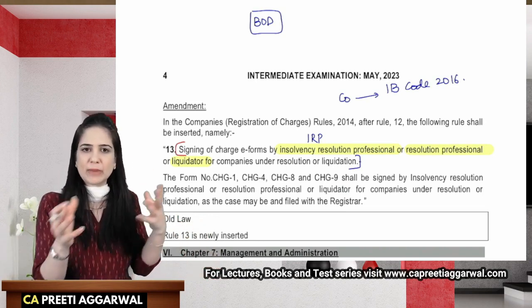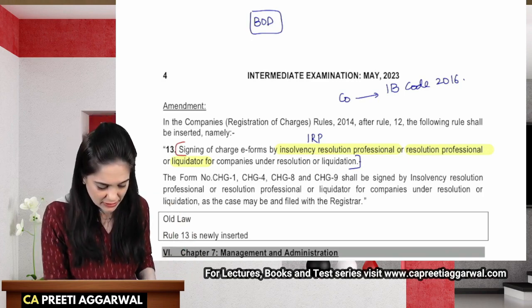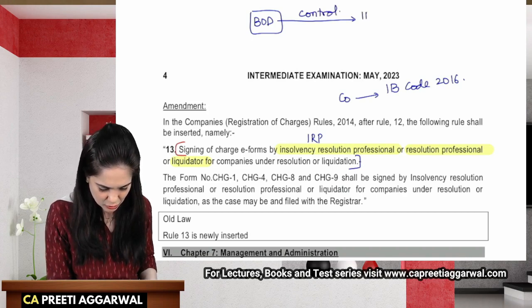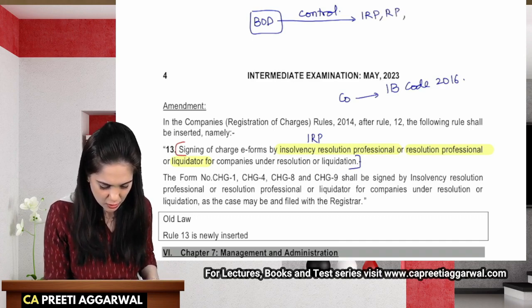No, it is because it may be wrong management. So in this case, the board of directors, they have to part with their control, and this control is given to the insolvency resolution professional or the resolution professional or liquidator.